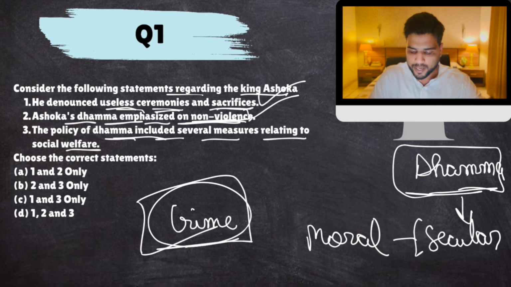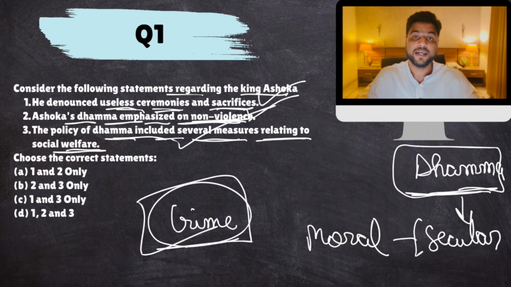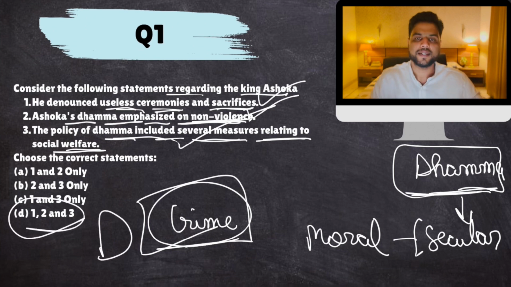The policy of Dhamma included several measures relating to social welfare. Like I said, his Dhamma was more like the fundamental duties in the Indian Constitution. They also talk about people's welfare, so his Dhamma also included social welfare. DPSPs are social welfare only. In fact, Jawaharlal Nehru said before the making of our constitution that the modern Indian state can learn a lot from Ashoka. And we have, in a sense. So all statements are correct.